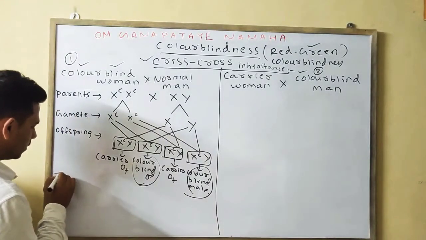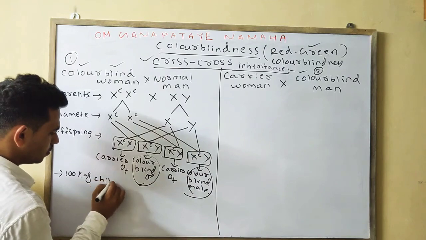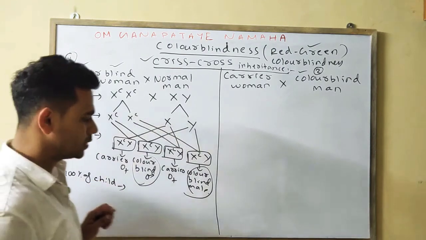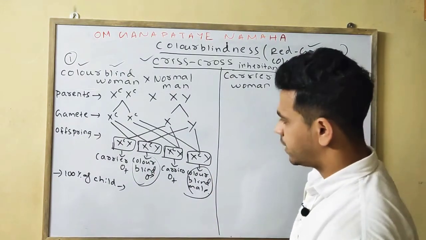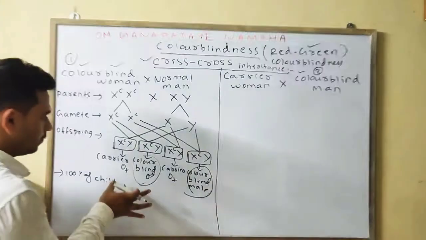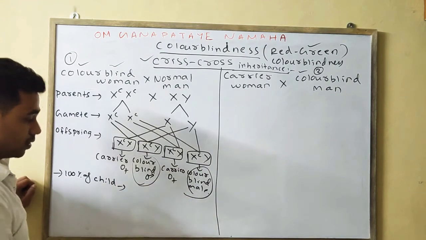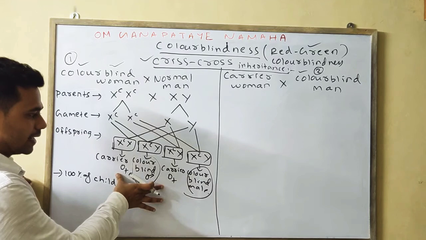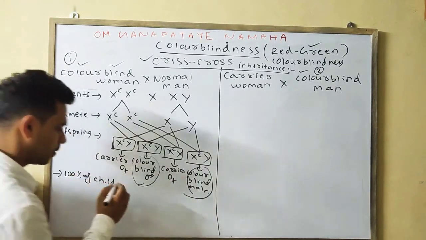If you are taking the completely 100% of child, then you can write 100%. If total child for 100% you are taking, then you can write simply 50% are carrier female and 50% or we can say 50% are carrier daughter and the 50% are colorblind son.